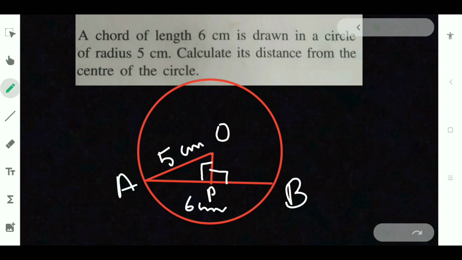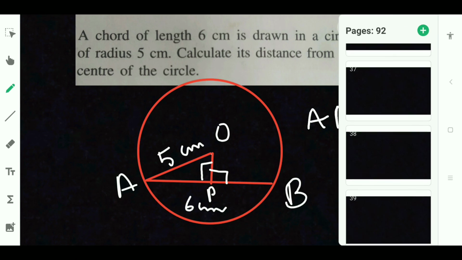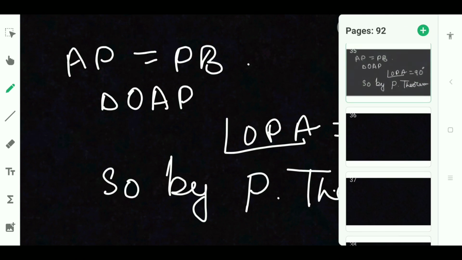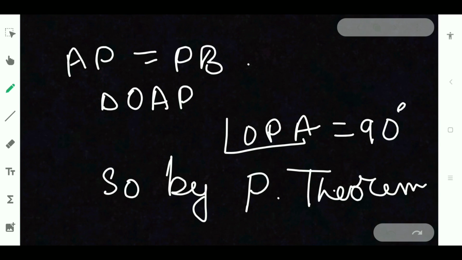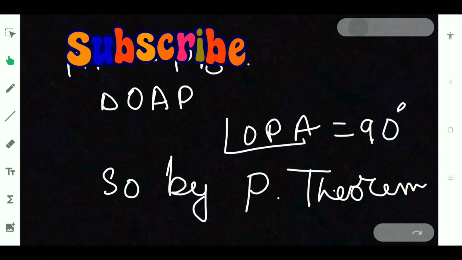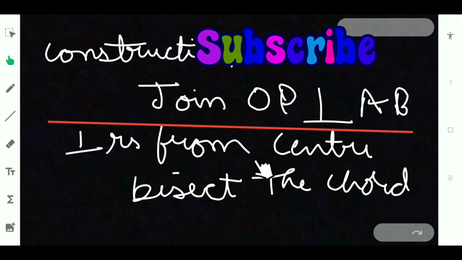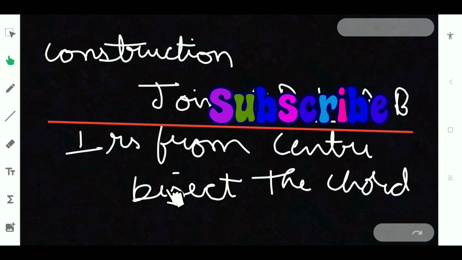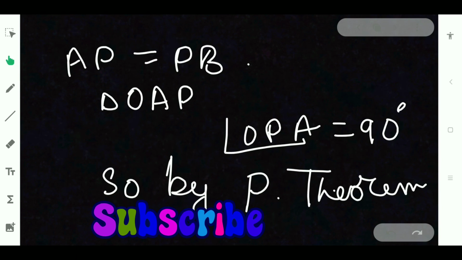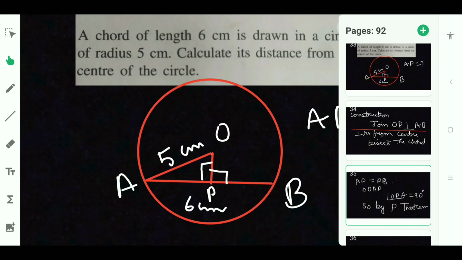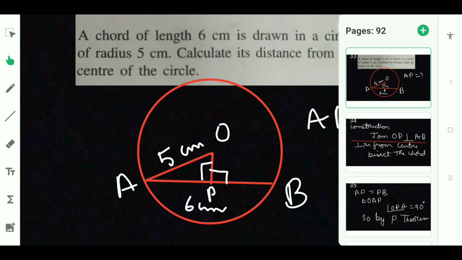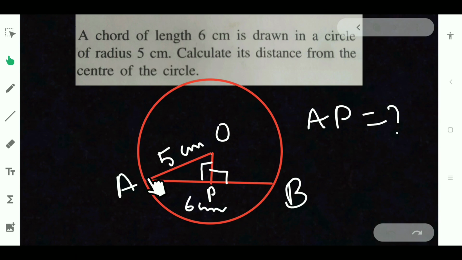But we don't know the value of AP. So you know that perpendiculars drawn from the center bisect the chord. Perpendiculars from center bisect the chord means OP bisects AB.